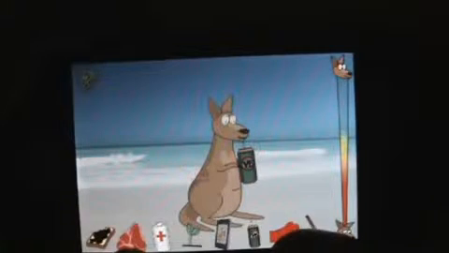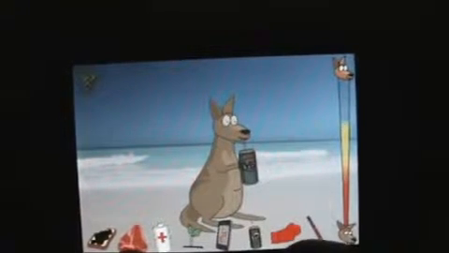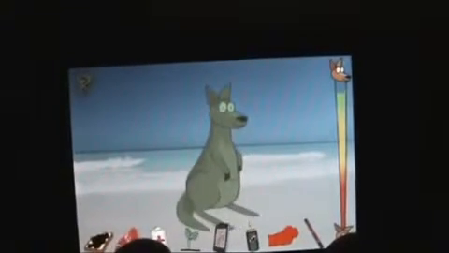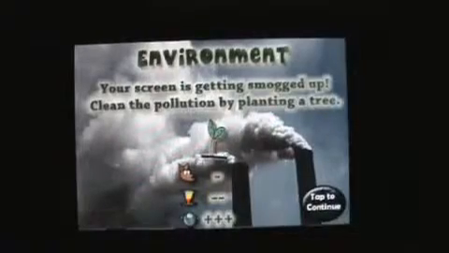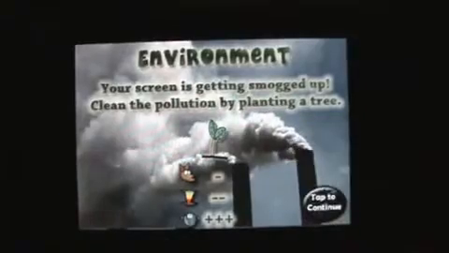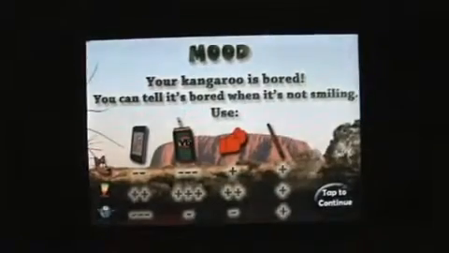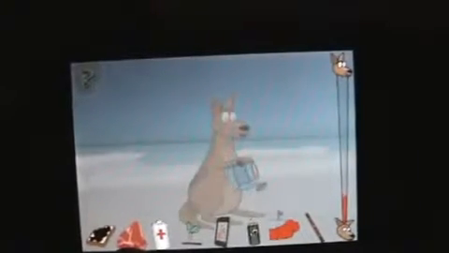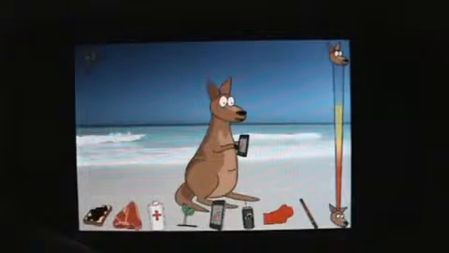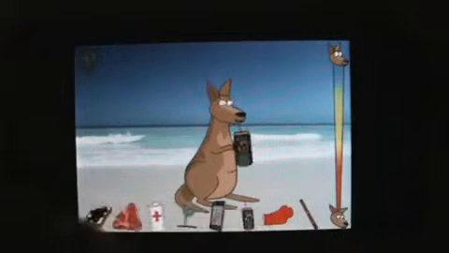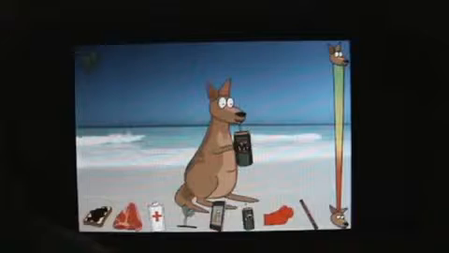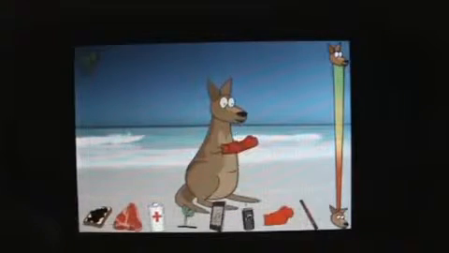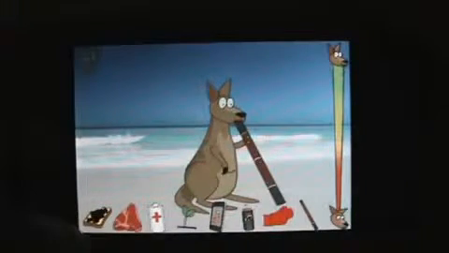So, onto the Tamagotchi gameplay within Green Kangaroo. Green Kangaroo's overall aim, or the main game mechanic, is balance. The player has to balance their environment, the kangaroo's mood, and the kangaroo's health. The player can save the environment through planting a tree. The player can make their kangaroo happy through playing on the iPhone, playing Green Kangaroo in fact, drinking beer, don't ask why we chose that, boxing, and even playing the didgeridoo.